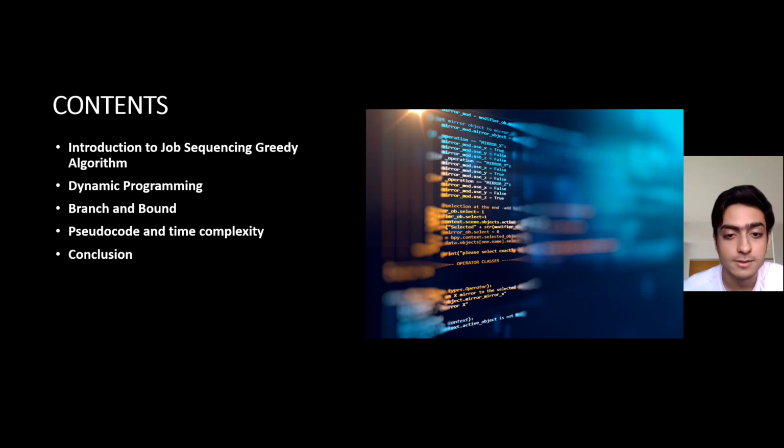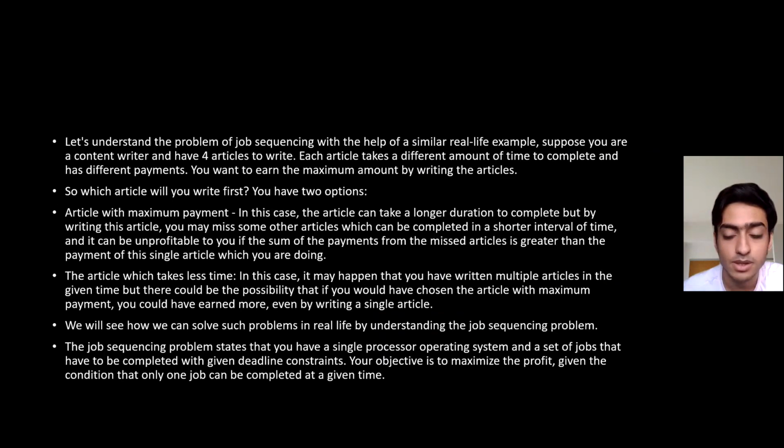In this case, it may happen that you have written multiple articles in the given time, but there could be the possibility that if you would have chosen the article with maximum payments, you could have earned more, even by writing a single article. So we will see how we can solve such problems in real life by understanding the job sequencing problem. The job sequencing problem states that you have a single processor operating system and a set of jobs that have to be completed with given deadline constraints. Your objective is to maximize the profit given the condition that only one job can be completed at a given time.